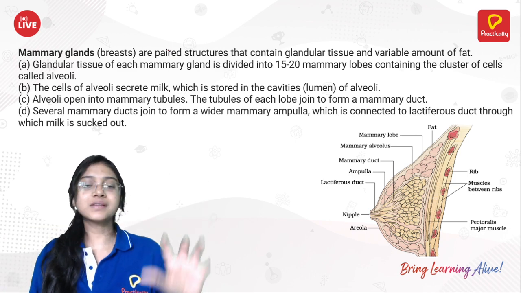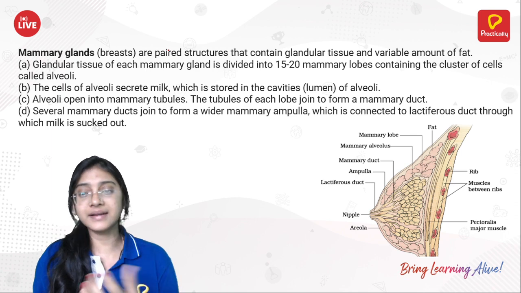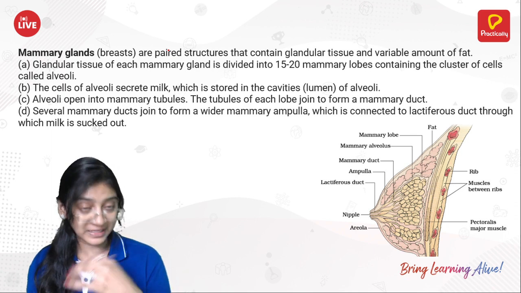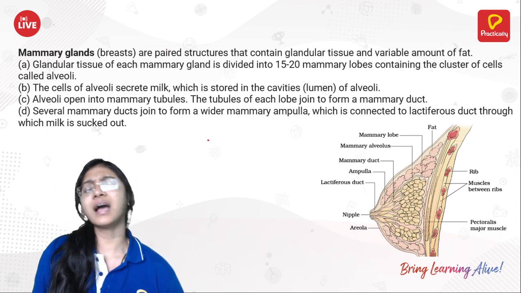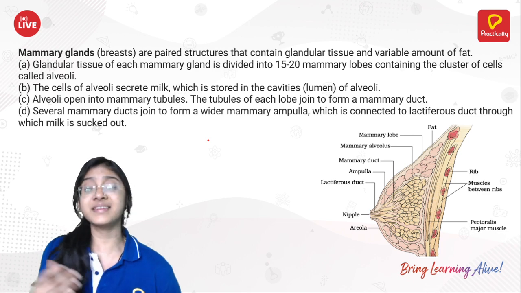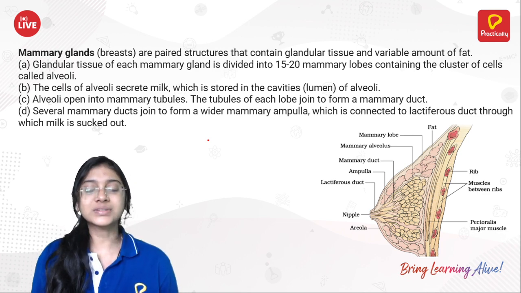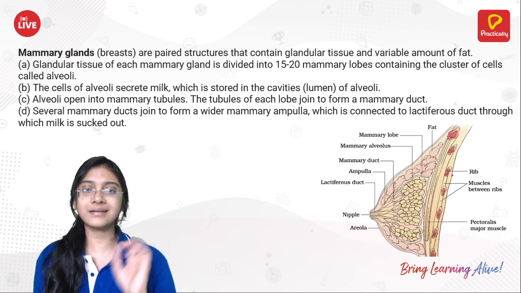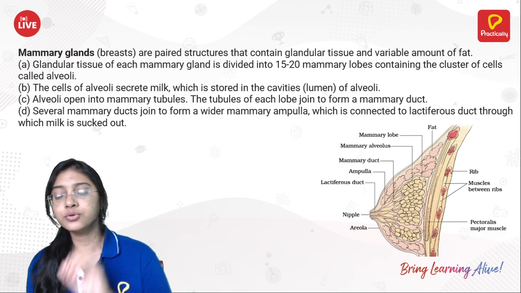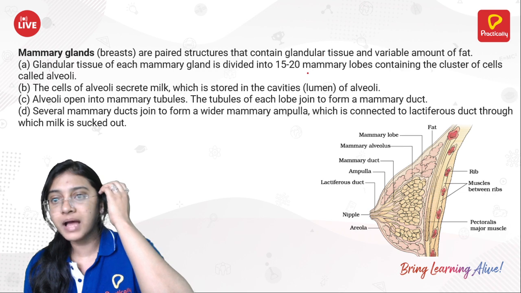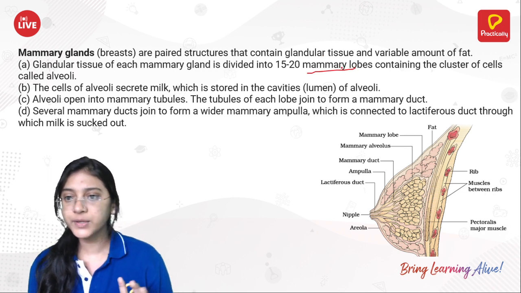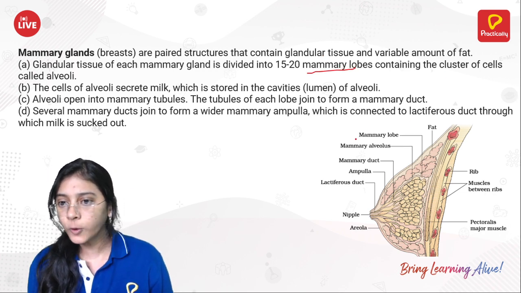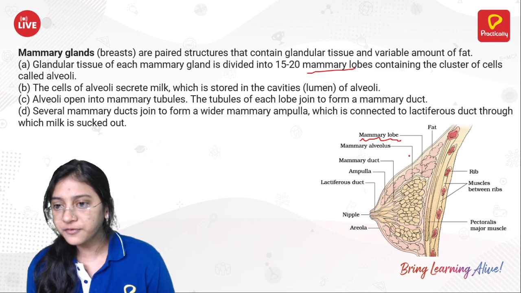The mammary gland is a glandular tissue, and it has a variable amount of fat. The glandular tissue of the mammary gland is divided into 15 to 20 mammary lobes. I repeat once again, mammary lobes are 15 to 20.